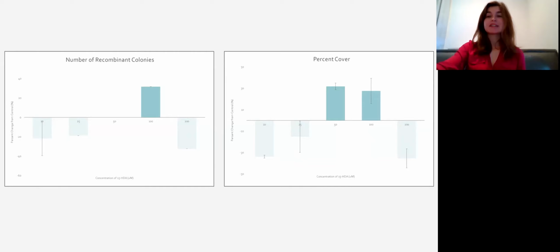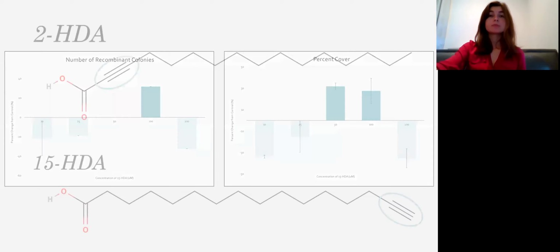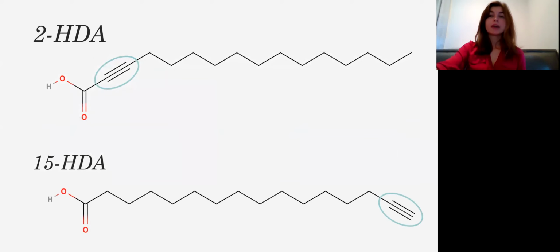Now, because of this unexpected data, I could not calculate a potency measure for 15-HDA that's directly comparable to the published data for 2-HDA. But I think it's safe to say that there's a clear difference between the conjugation inhibitory properties of 2-HDA and 15-HDA, which means that I can conclude that the location of the unsaturation in hexadecanoic acid does indeed affect the potency of the chemical as a conjugation inhibitor.